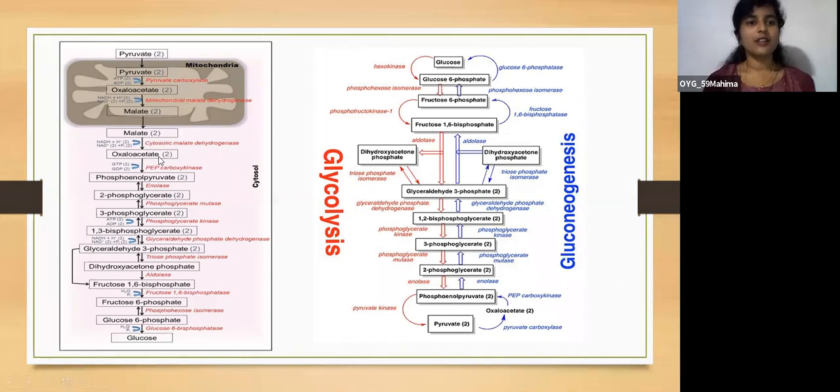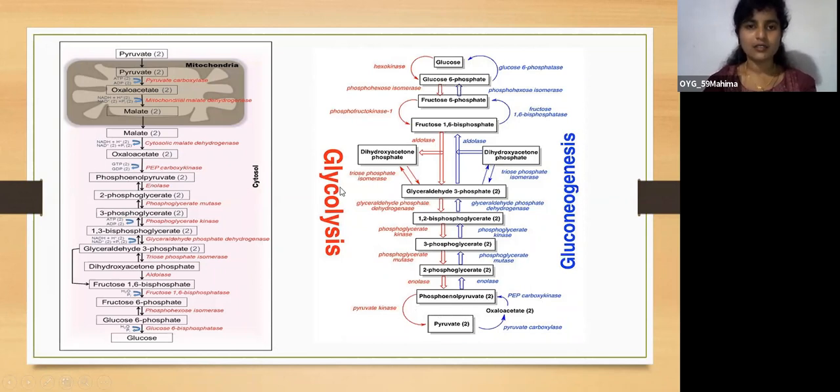Once oxaloacetate is formed, PEP carboxykinase converts it into phosphoenolpyruvate.